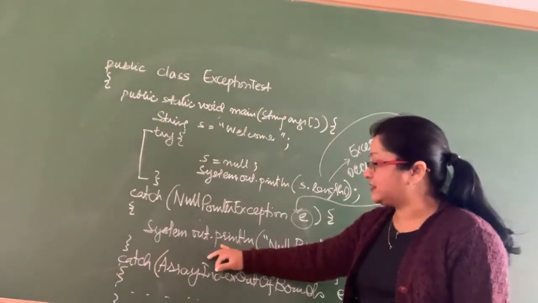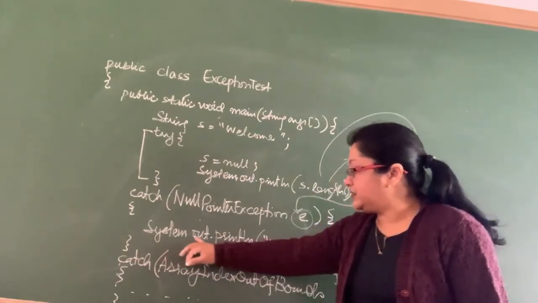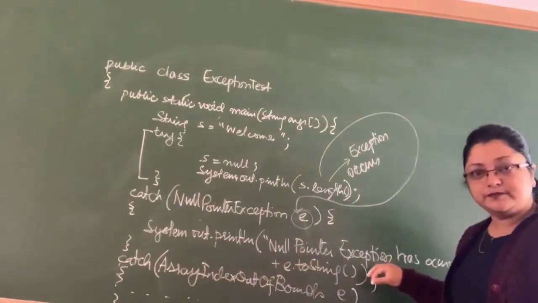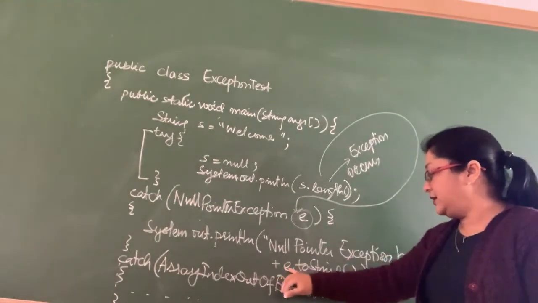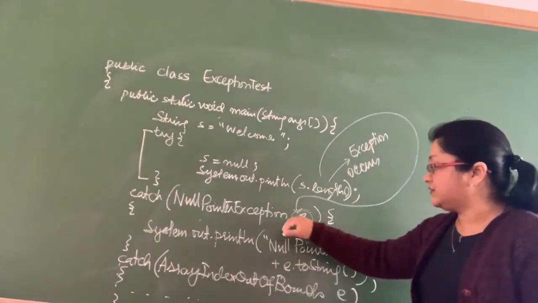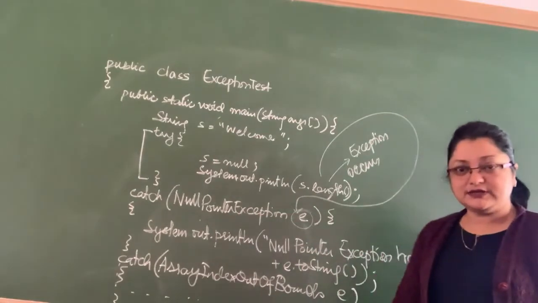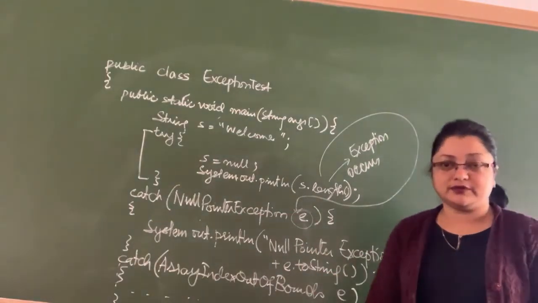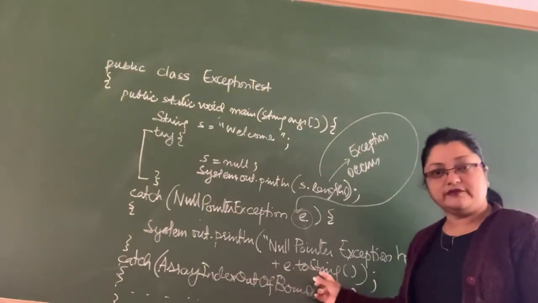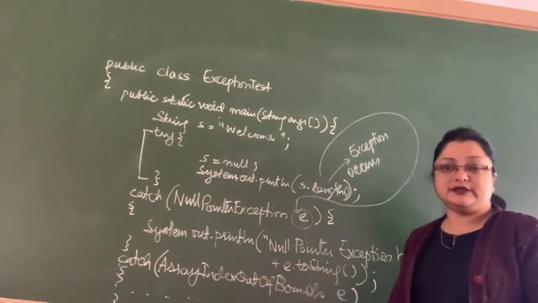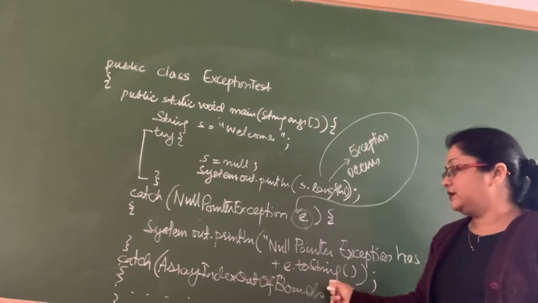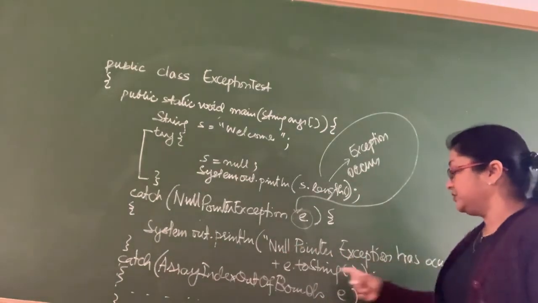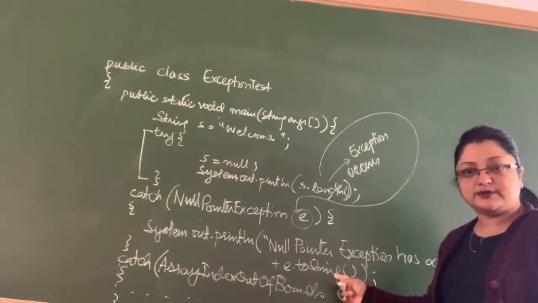So what are we doing inside the catch block? We are printing with System.out.println "NullPointerException has occurred" and e.toString. Now e is an object of the NullPointerException class, and toString will have some details about this exception object. So toString is going to convert it to a string and print the details. This is the error message which will be displayed: NullPointerException has occurred, and then the details about the exception.